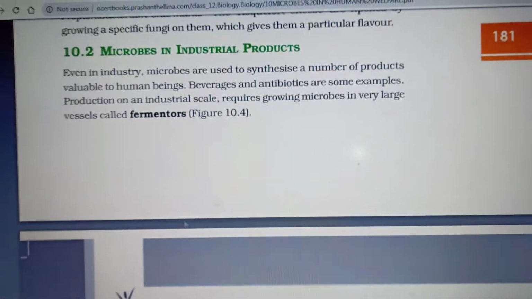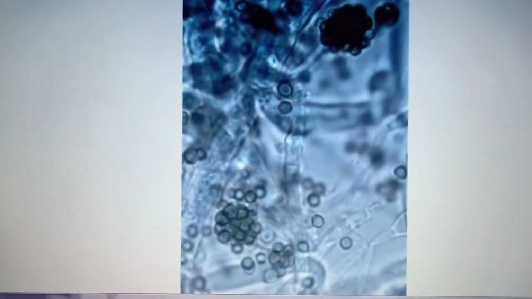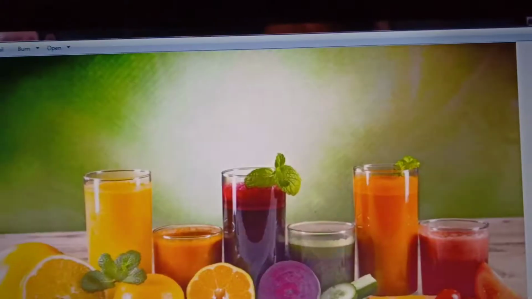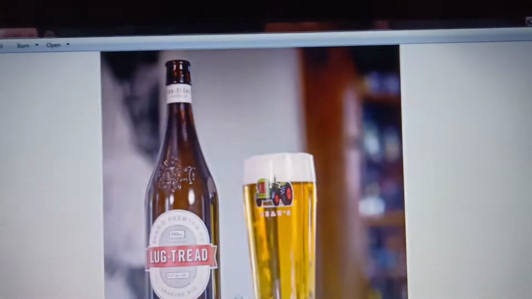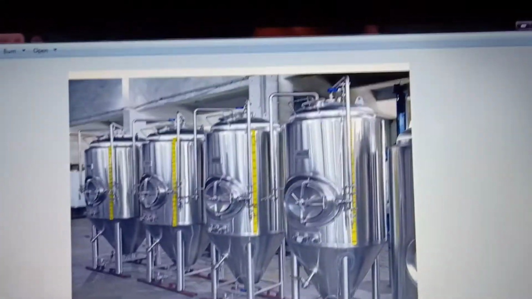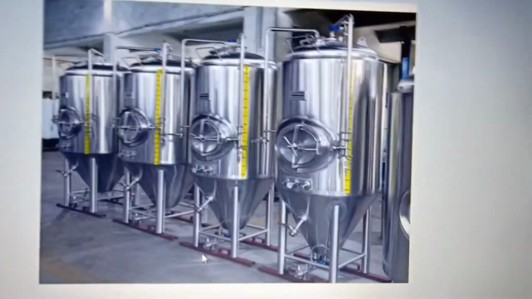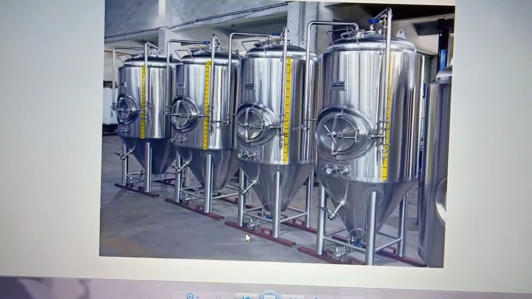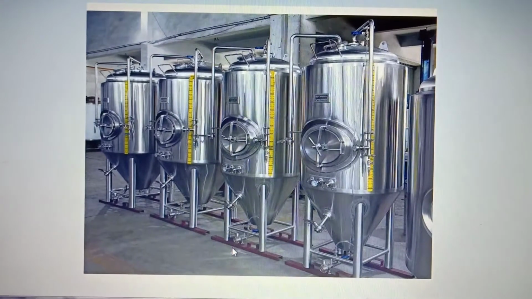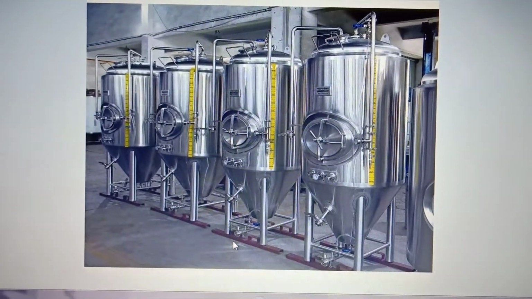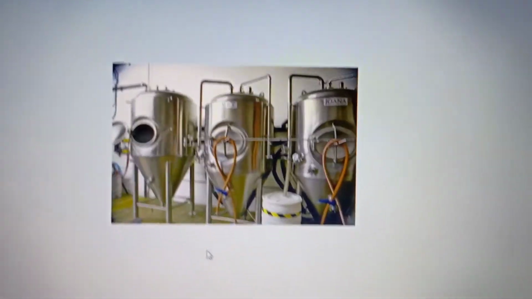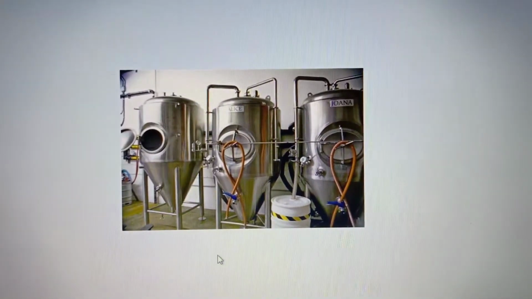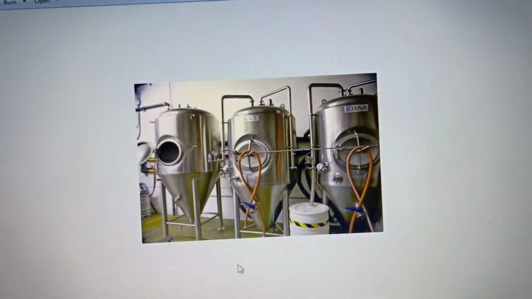Okay, already the picture is there in your book, but you can see this also. There are different kinds of fermenters. This is one type of fermenter. See, the industries need to grow microorganisms in large vessels which are known as fermenters. This is also a type of fermenter. And first of all we'll see about fermented beverages.